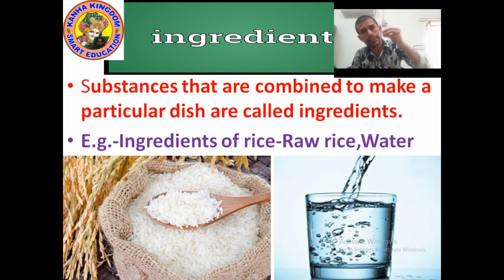Just put the rice in water and boil it. Your rice is ready. Other things you can add later, like spices, potato. I hope you understood. Now let's move on to the next point.